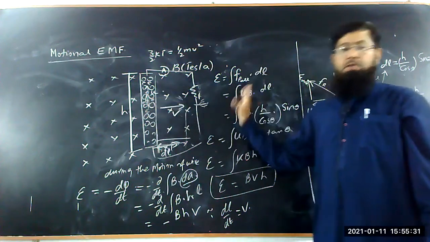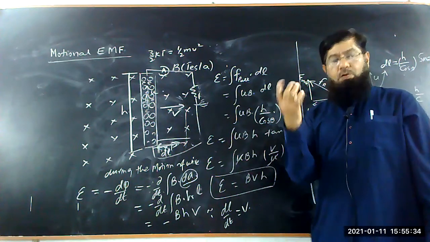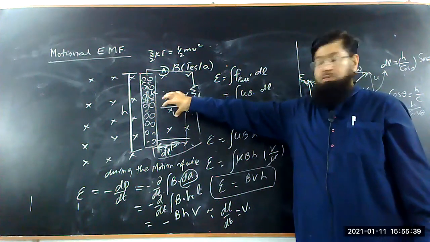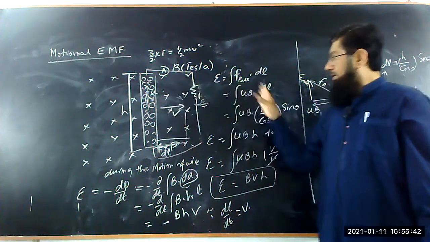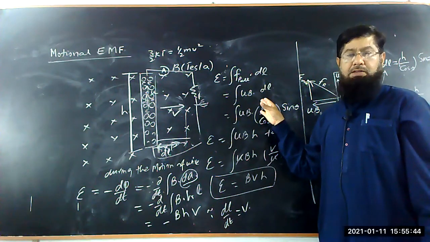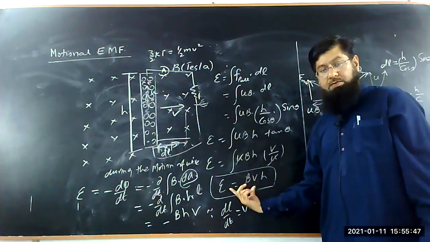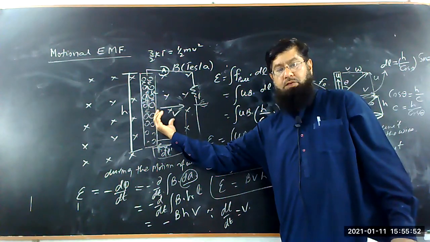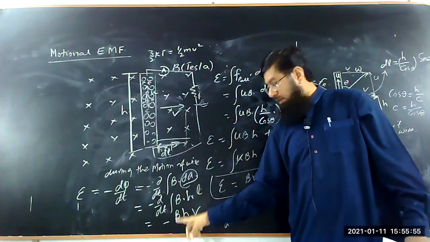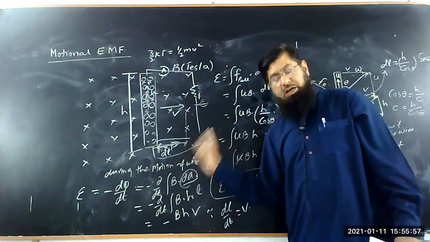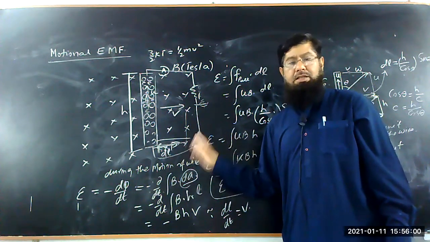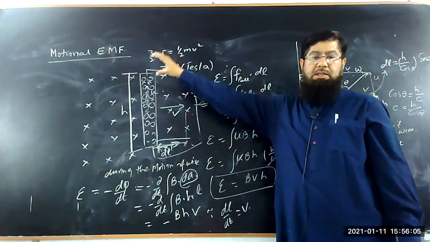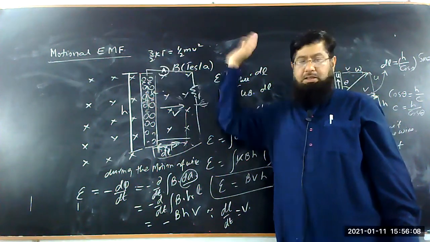So here we have discussed three procedures. One procedure is EMF produced through BVL. The second, the mechanical energy is converted into electrical energy, and we saw what the EMF is. The third, when the wire is moving, the flux passing through it changes, which is the rate of change of flux, and it is equal to this. In all three methods the resultant is the same, and this is known as the motional EMF. So what is the motional EMF, which we have discussed here?